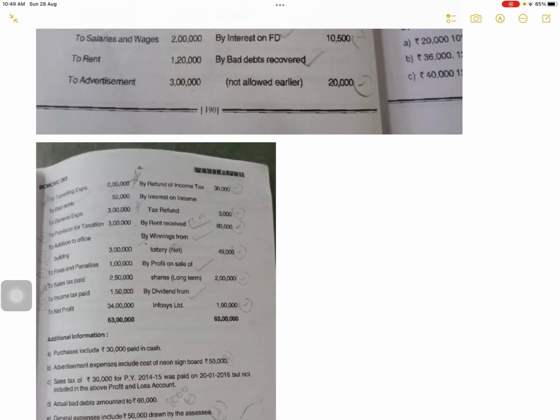To addition to office building, it is a capital expenditure. You will remove this expense, so you have to add. To fines and penalties is disallowed, you will add.